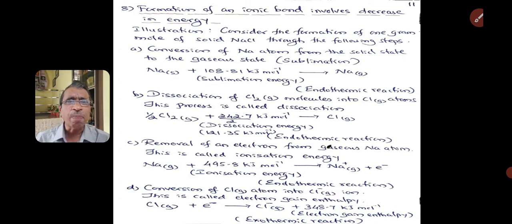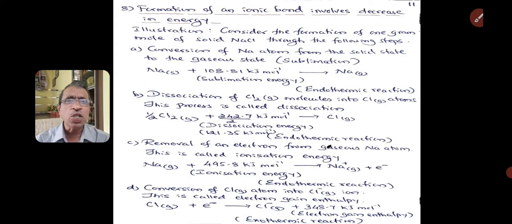In the first step, sodium is in solid state. It absorbs 108.81 kilojoules per mole energy and forms 1 mole of sodium in gaseous state. This we call enthalpy of sublimation and the reaction is endothermic.